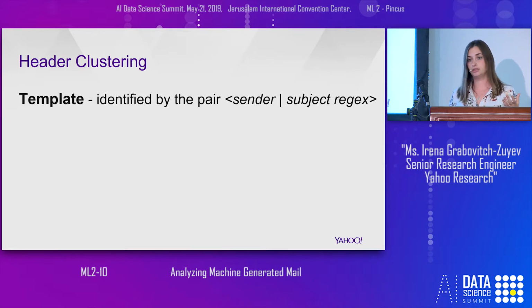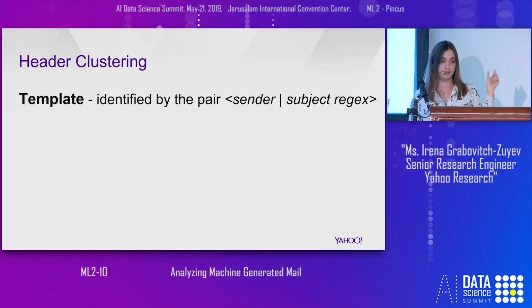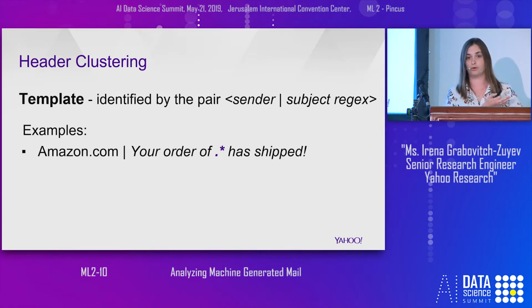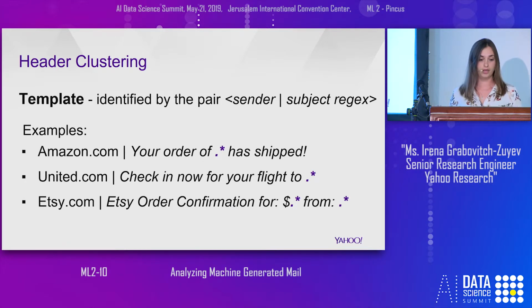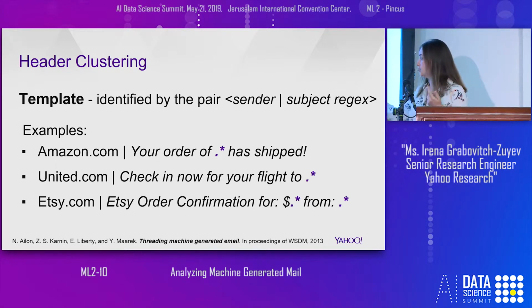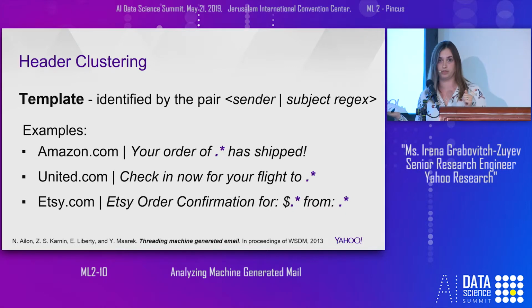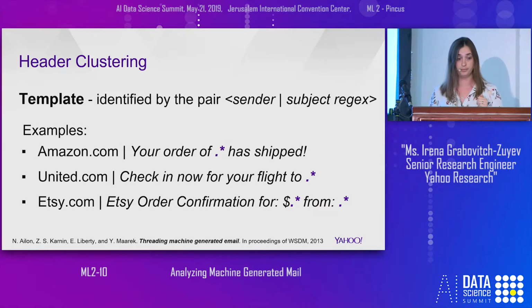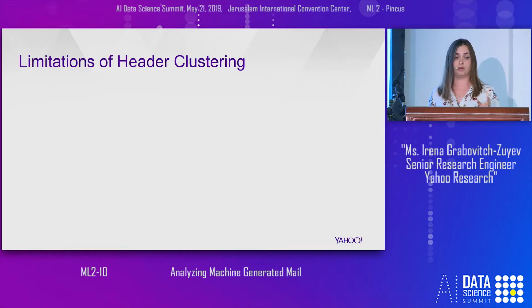In this clustering method, we use only the subject. We don't look at the content at all to be as efficient as we can. We define a template of messages by only a sender and a regex on the subject. For example, messages from Amazon.com, your order of something has shipped, and so on. This method of templating was described in the paper that was published in Wisdom, and you can get more detail there. And this method has some limitations, the header clustering.